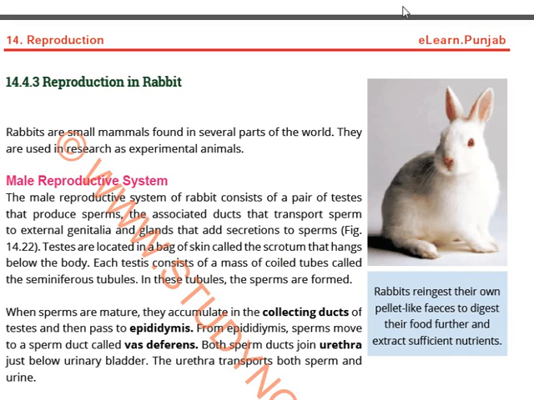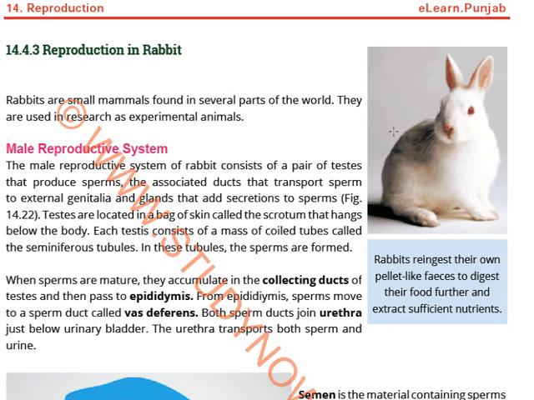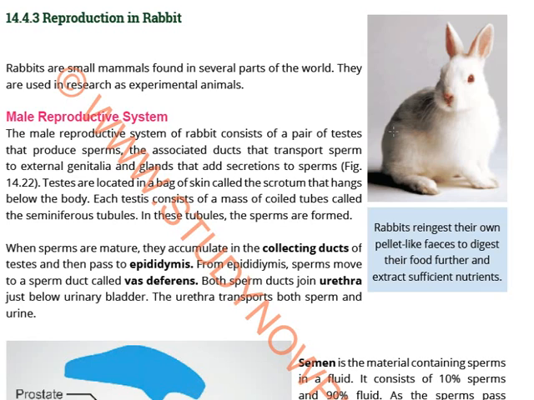So the male reproductive system of rabbit has a pair of testes, so two testes, and they produce sperms. The ducts transport the sperm to the external genitalia. The external genitalia and glands receive the sperms. Testes are located in a bag of skin called scrotum that hangs below the body. Each testis consists of a mass of coiled tubes called the seminiferous tubules. In these tubules the sperms are formed.